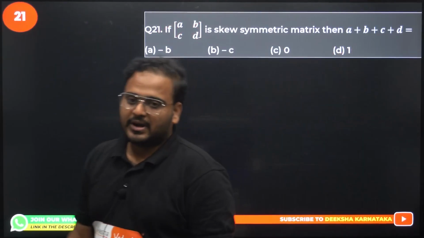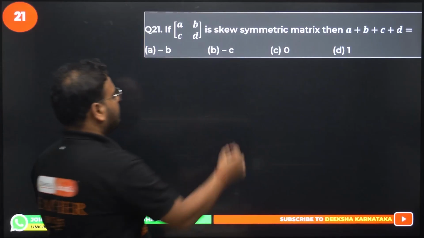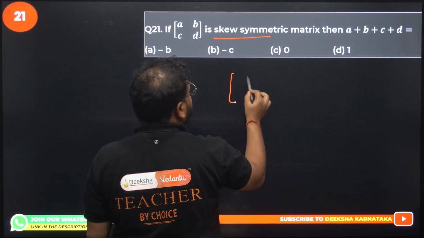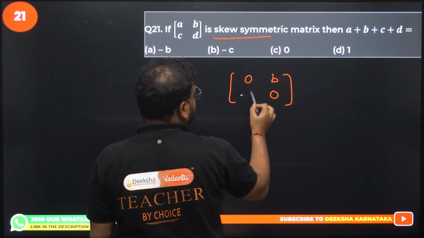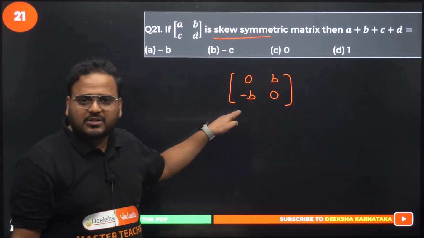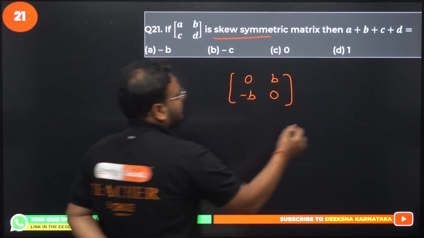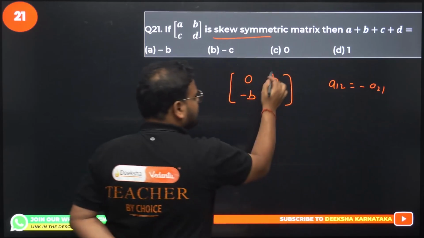Question number 21 now. A, B, C, D is a skew symmetric matrix. Think about it. Skew symmetric means this will be 0, this will be 0. And if it is B, this will be minus B. They are opposite each other with opposite sign also, right? Remember, A12 is nothing but minus of A21. This is A12.